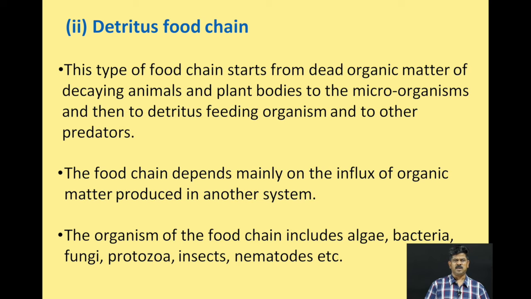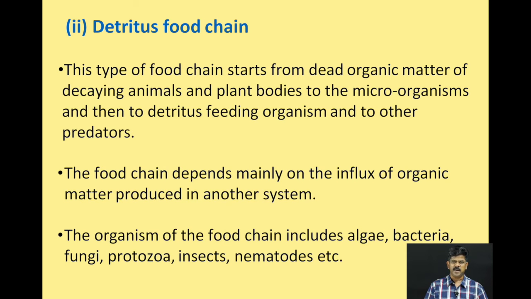And the other food chain is the detritus food chain. Here detritus means the animals which feed on dead plants as well as dead animals, or you can say dead organic matter. This type of food chain starts from the dead organic matter of decaying animal and plant bodies. Decaying animal and plant bodies means, after death, the animals as well as plants are decaying, and in the decaying animals and plants, this food chain is started, right?